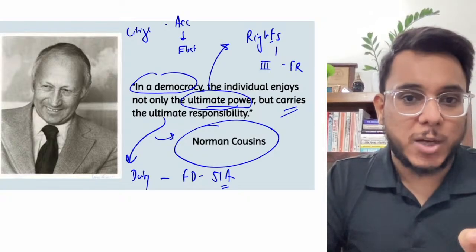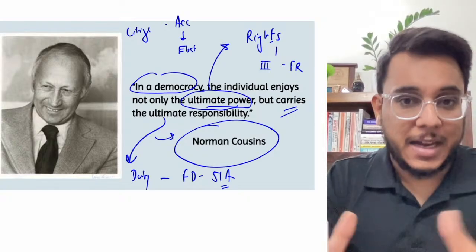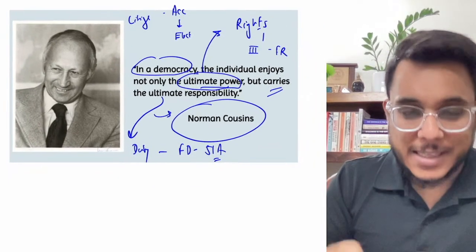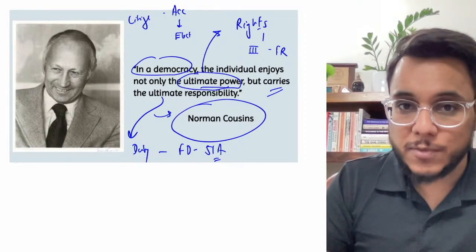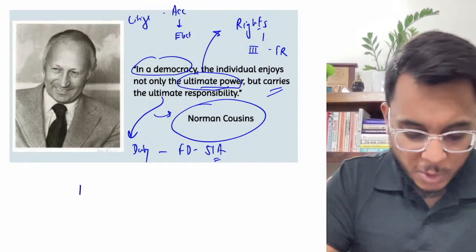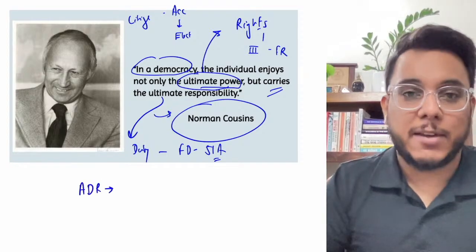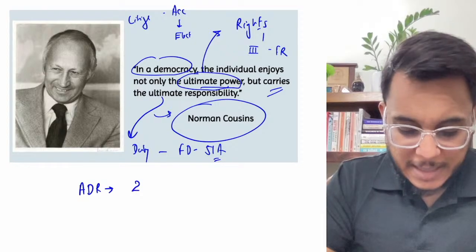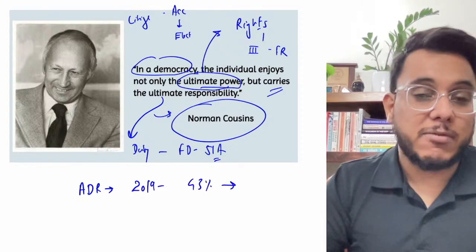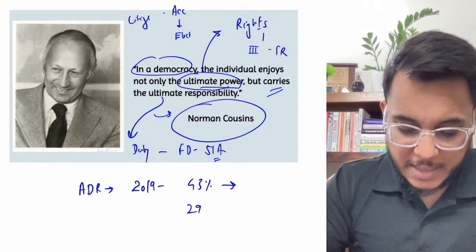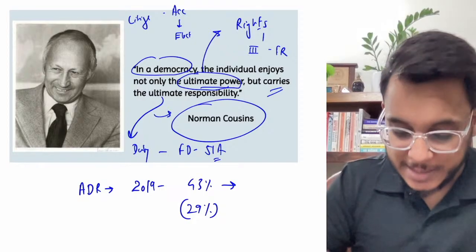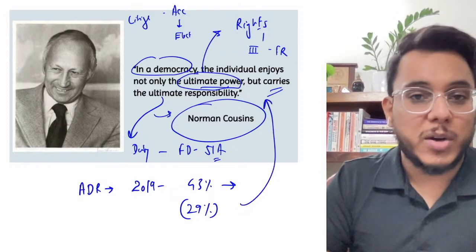Now, I would like to ask you, have we in India been able to perform this particular responsibility or not? Fine, have the civic responsibilities, civic duties been followed? And even in asking the accountability of government, if I elaborate on this point, the Association for Democratic Reforms, ADR, provides that in the present Lok Sabha, around 43% of the legislators have a criminal background, and out of this 29% have serious criminal charges. So this was the responsibility of the citizens, even to see that the criminalization of politics doesn't happen.